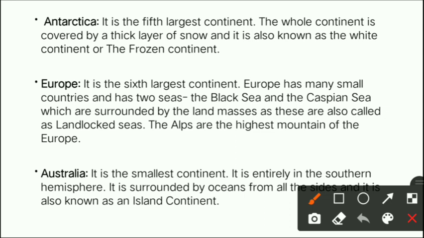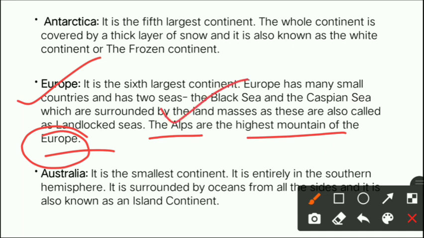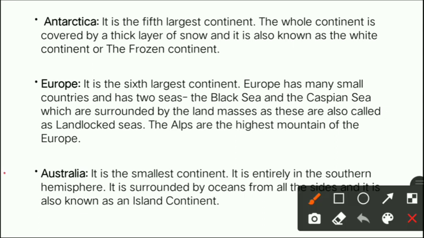Coming to the next, the Alps are the highest mountains of Europe. Means in Europe there is a mountain which is the highest mountain of Europe, and that mountain is known as the Alps mountain. Okay. Now coming to the last continent, which is Australia.